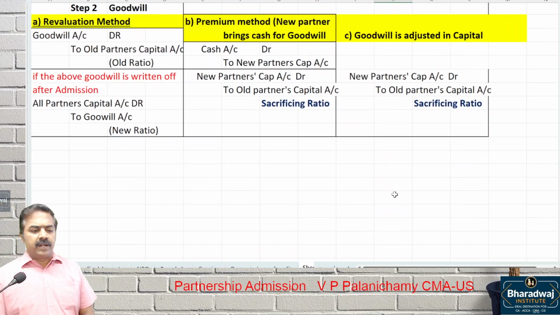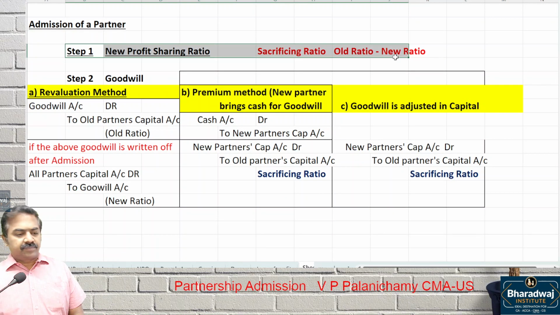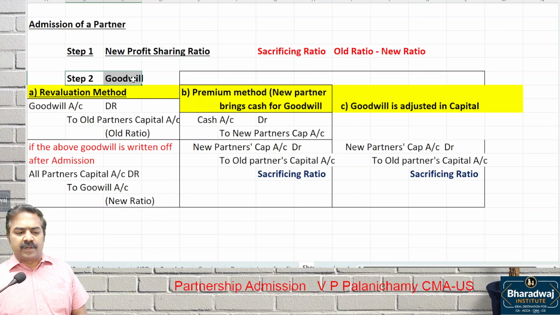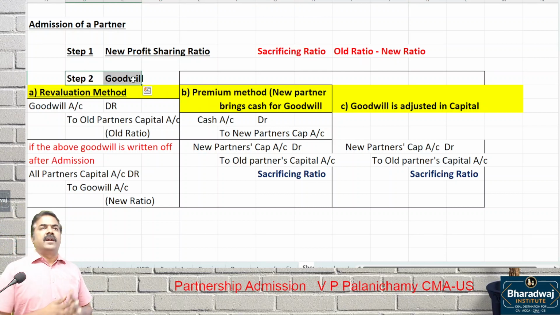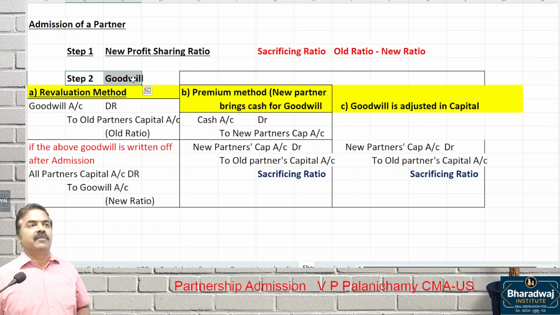So when a new partner is admitted, what is the first thing you have to do? New ratio. Then adjustment for which one? Goodwill. Imagine, pay attention. Let's assume you three people, A, B, C, are doing business. You are taking me into the partnership. You purchased your land, building, plant and all about 5-6 years back. Today, will they have the same value or a different value? So you will revalue. Who will revalue? Old partners will revalue.